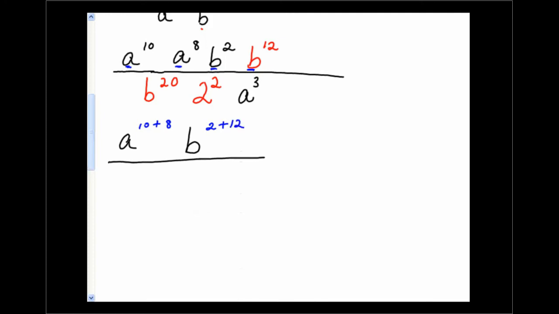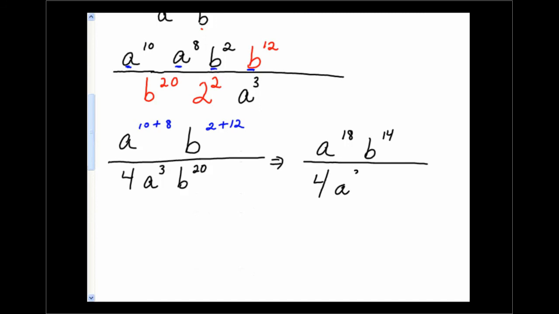Now, will anything be combined in the denominator? No, they are all different bases. So you'll have 2 to the 2nd, which is 4. Then you'll have a to the 3rd, b to the 20th. All right, further simplifying these exponents, we have a to the 18th, b to the 14th in the numerator. Denominator is 4 times a to the 3rd, b to the 20th.